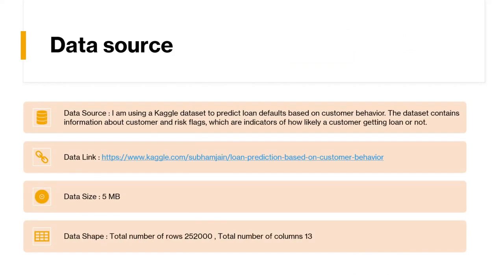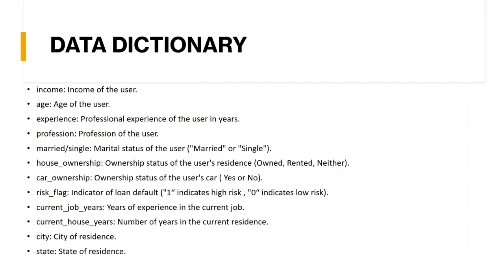I took the data source from Kaggle. Here is the link, and the data size is 5 MB. The total number of rows is 252,000, and the total number of columns is 13. Here is the data dictionary.